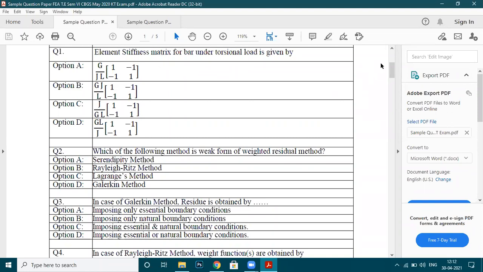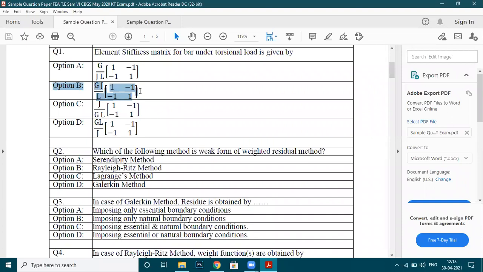So now let's start with this one. Element stiffness matrix, question number one. Element stiffness matrix for bar under torsional load. I'm expecting the element stiffness matrix for a bar under torsional load. Okay, it is given by, so you have these four options. Option B, sir. Option B, right? GJ by L times [1 -1; -1 1]. So option B is correct.